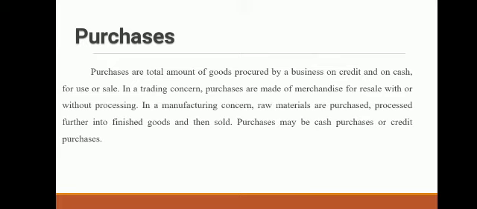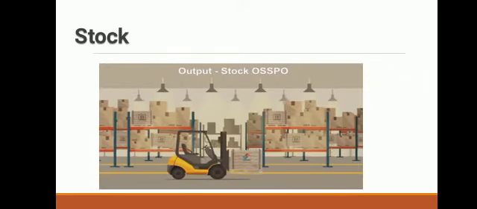In a trading concern, purchases are made of merchandise for resale with or without processing. But in a manufacturing concern, raw materials are purchased, processed further into finished goods and then sold. So purchase may be cash purchase or credit purchase. So the word purchase is used for the goods which we are purchasing for selling purpose.